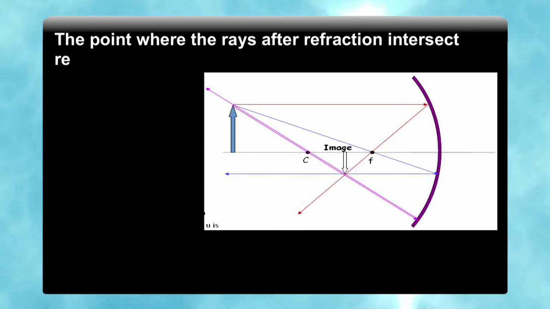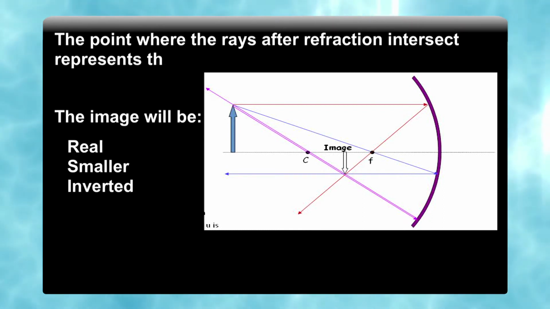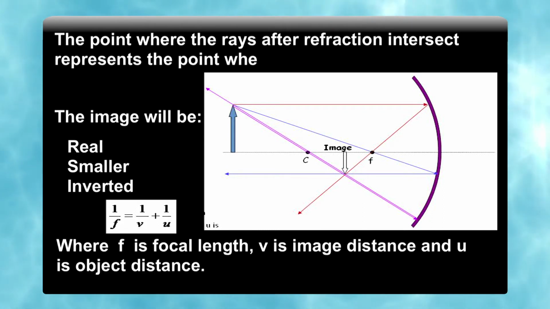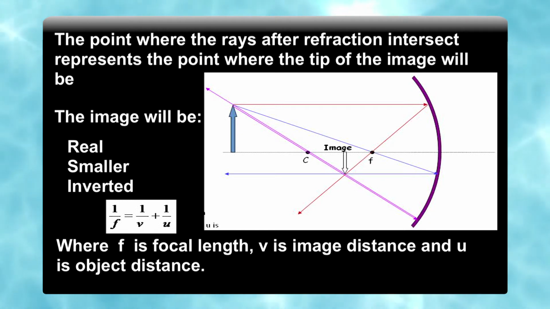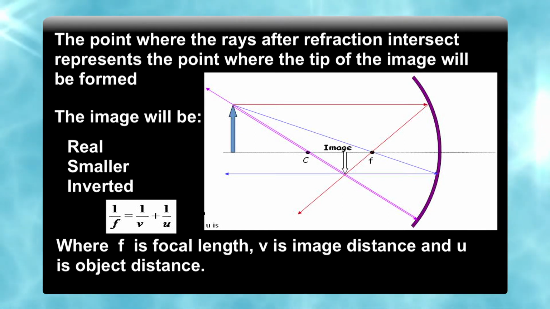The object has been shown in the figure, and the point from the tip of the object is travelling through the center of curvature. When it travels from the center of curvature, it retraces its path. So, the same path will be followed by the light ray when it passes through the center of curvature.